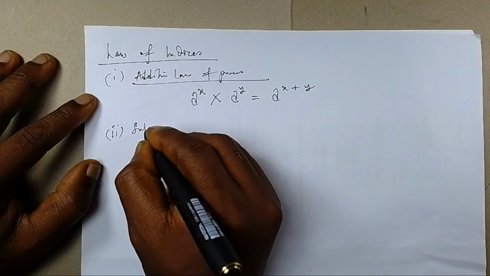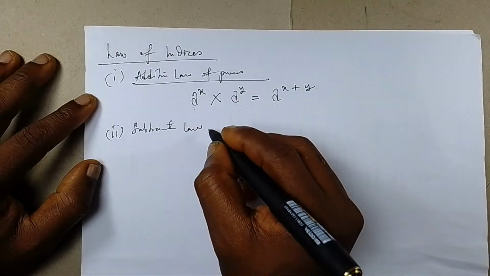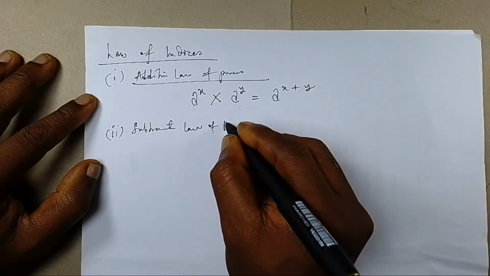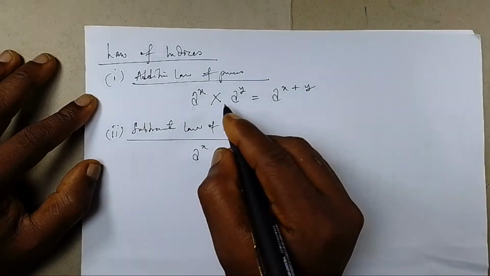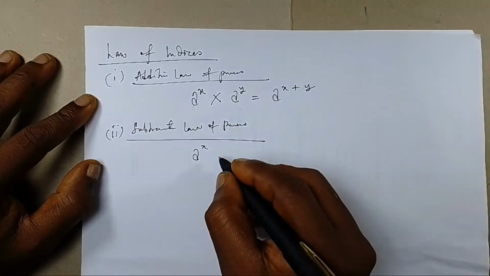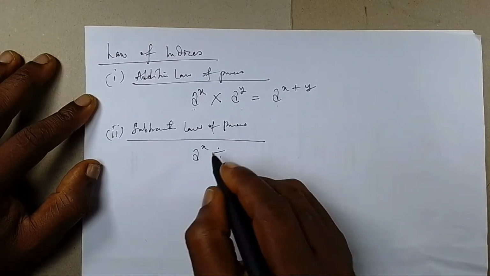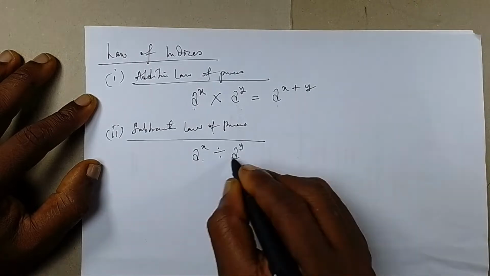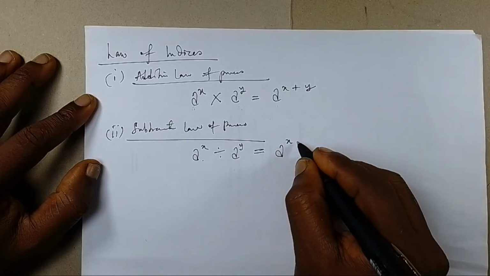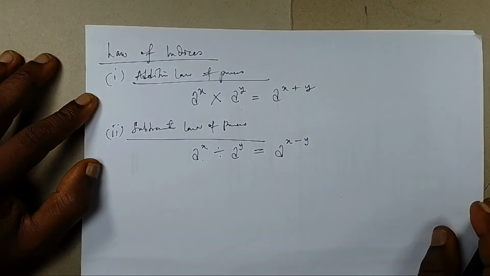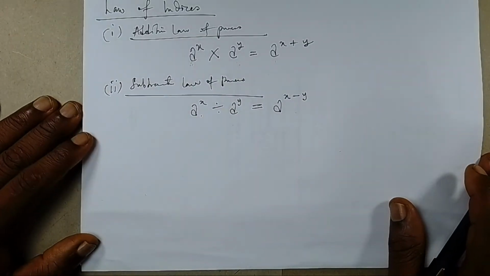So let's go to what I would call the subtraction law, which some textbooks will call the division law. So I'm calling it the subtraction of power law, the subtraction law of powers. Whereas the first law uses multiplication, this law is saying when you divide a number a raised to power x, a number in index form, by another number in index form such that their bases are the same, the result will give you the base raised to the first power minus the second power. This law is called the subtraction law of powers. Some textbooks will call it the division law.